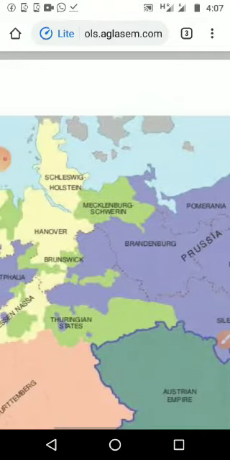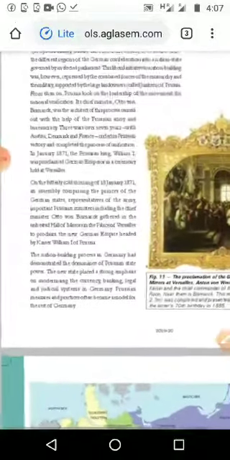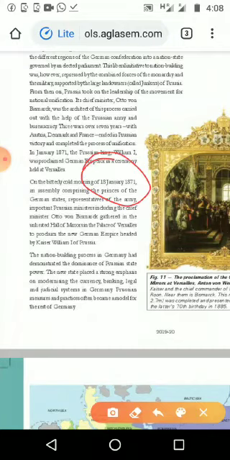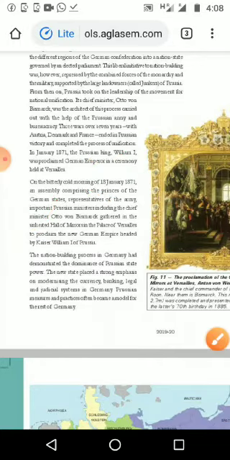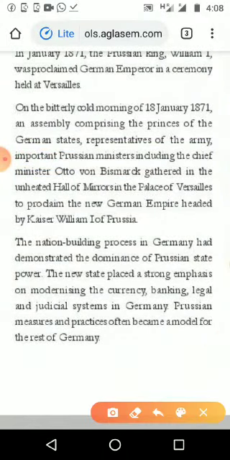Then the second point, 18th January 1871, an assembly comprising the princes of the German states, representatives of the army, and important Prussian ministers, and the chief minister Otto von Bismarck gathered in the unheated Hall of Mirrors in the palace of Versailles to proclaim a new German empire.